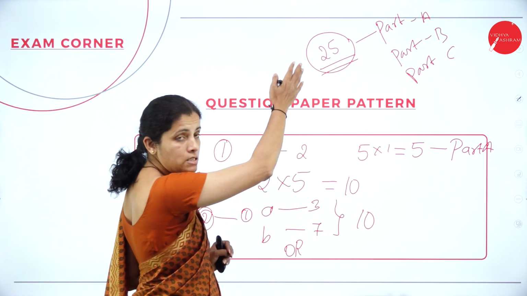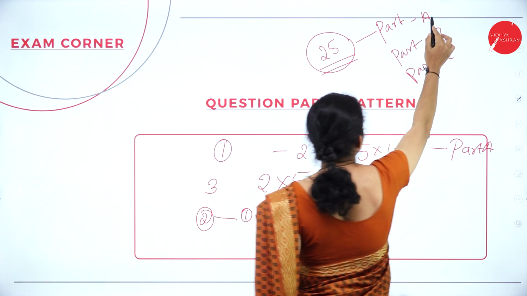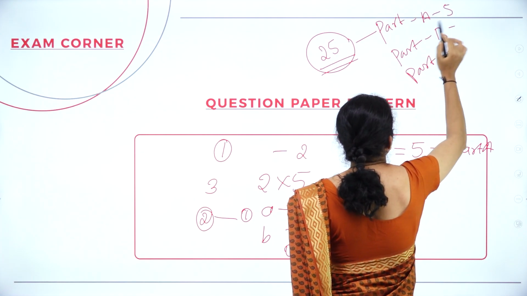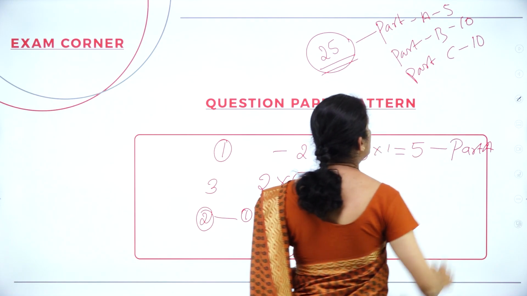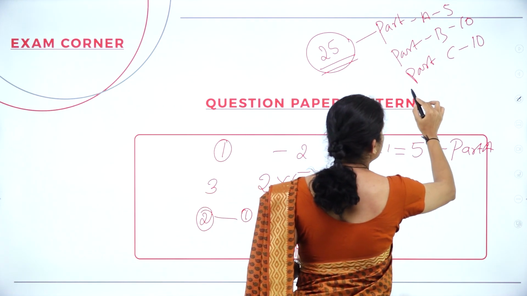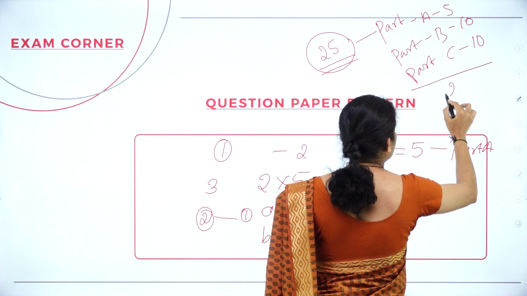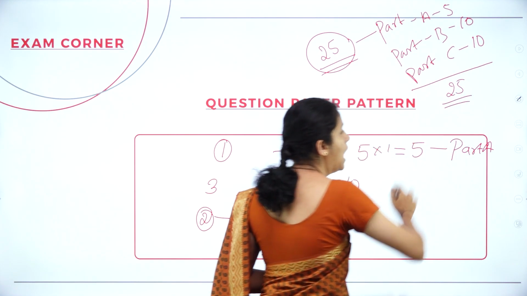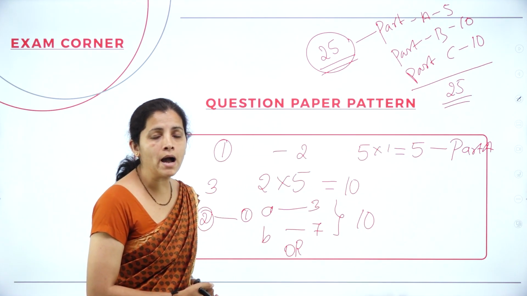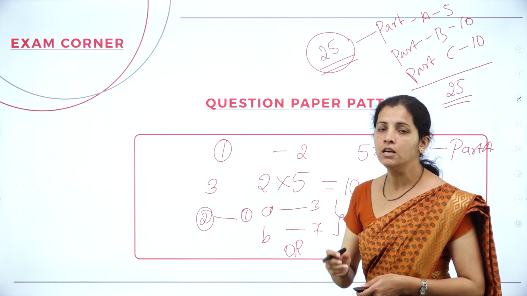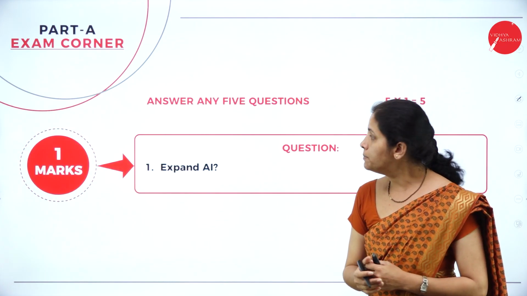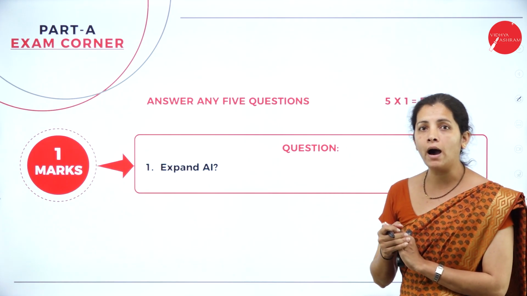So, here if I consider part A, it is 5 marks. And if I consider part B, 10 marks. And if I consider part C, it is 10 marks. So, what is the weightage here? That is total 25. And scoring 25 marks is very, very easy in this subject. Now, dear student, let me start with part A.